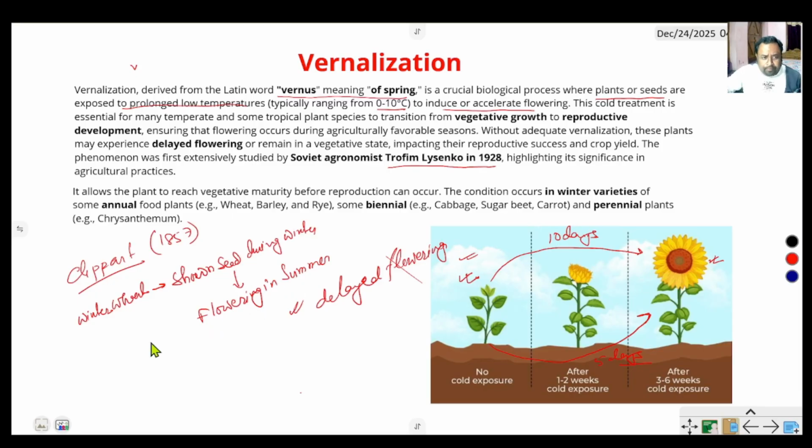Clear? If this wheat seed is treated with low temperature, 0 to 5 degrees centigrade, for a few days, then sown in springtime, it flowers in summer.